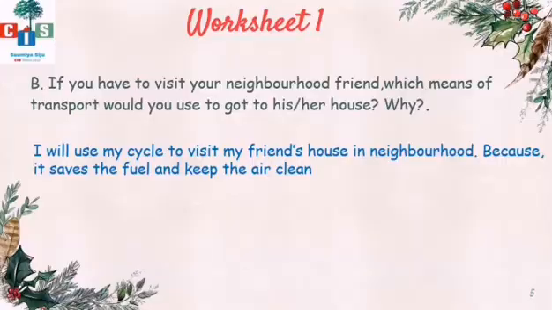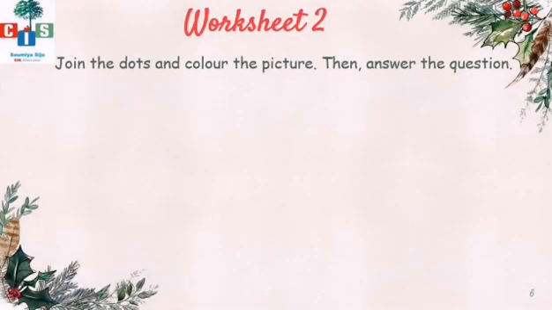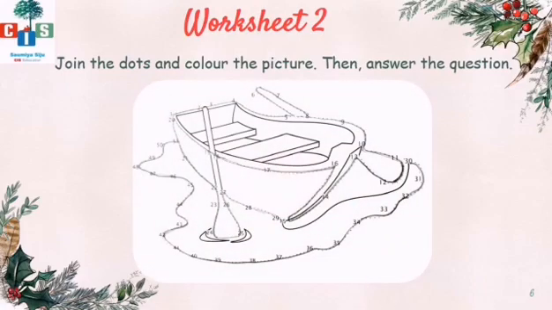Okay, up to here everyone done? Now we'll see, join the dots and color the picture, then answer the question. See, in this I have already done. What you have to do? You have to join the dots 1 2 3 4 5. Then you have to color whichever color you want. Have you seen this picture? What do you see? It's a boat, right? Now we will answer some questions.